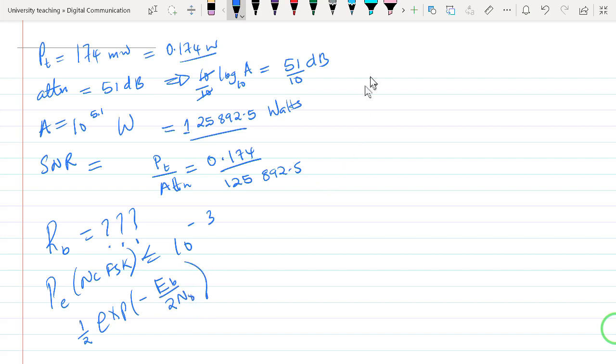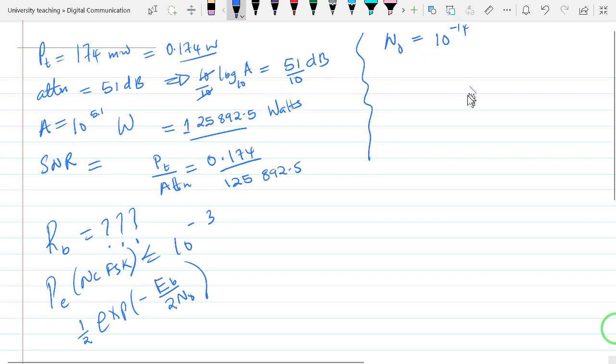And we were given earlier, I think I failed to indicate that one, we are given that N naught is 10 to the power minus 14. So because now we know that we are saying that it should be less than or equal to 10 to the power minus 3. This is this equation.